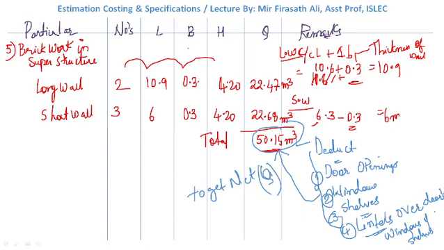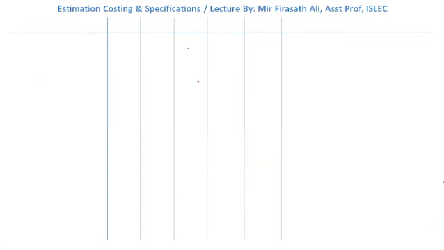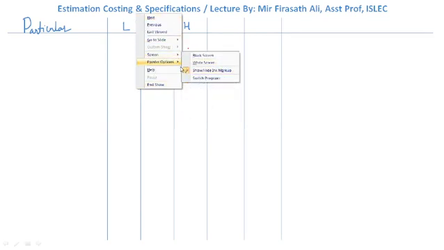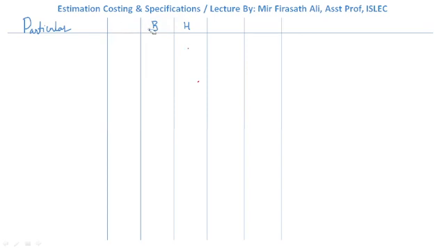Okay, so let us calculate the deductions. Particulars, numbers, length, breadth, height, quantity and remarks.